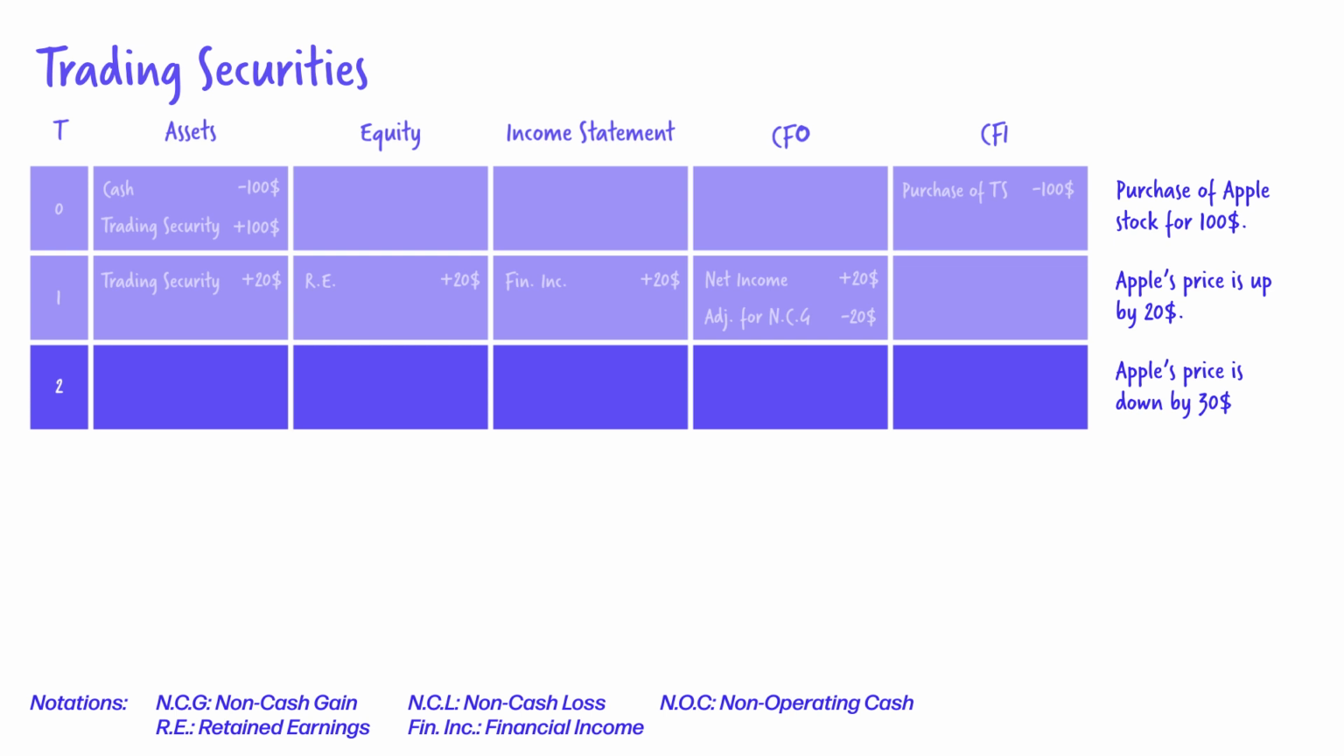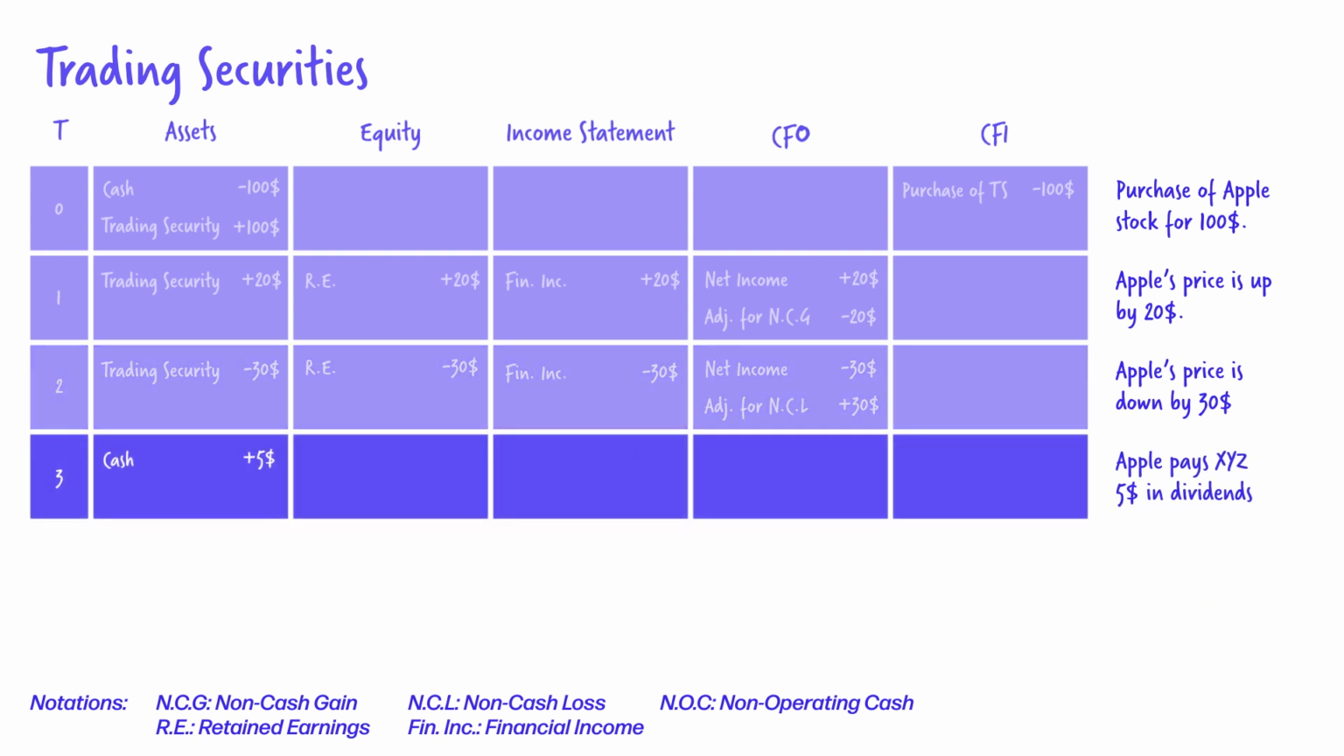We do the opposite transactions as in step 2. Income is less by 30. We do the mustache. Retained earnings under equity is less by 30. And the net income under the cash flow from operations is minus 30. We need to make a non-cash adjustment to bring the CFO to zero. Trading securities under assets is now lower by 30, and it balances with the lower 30 under equity.